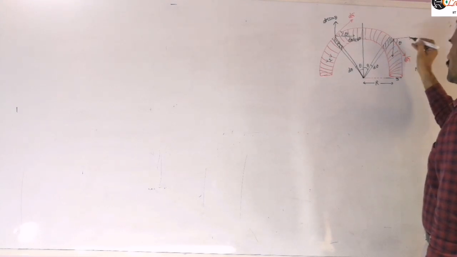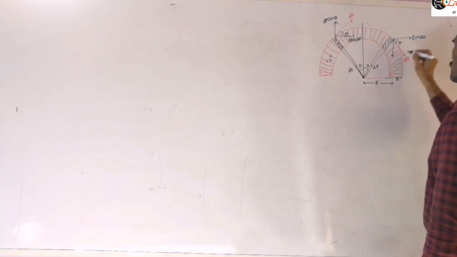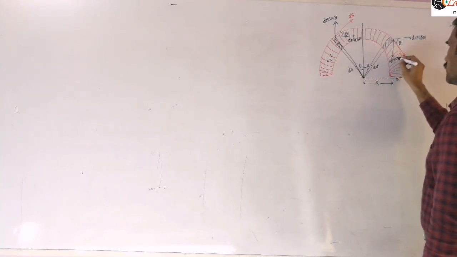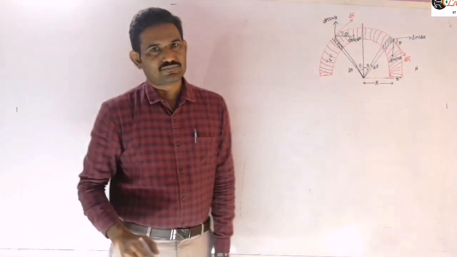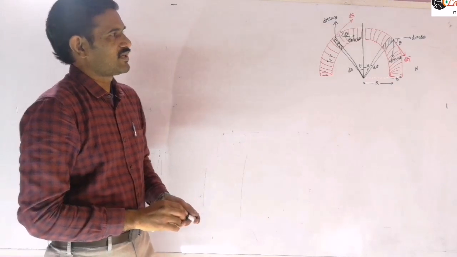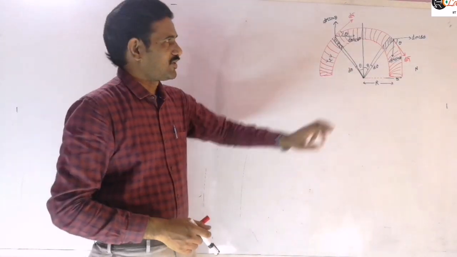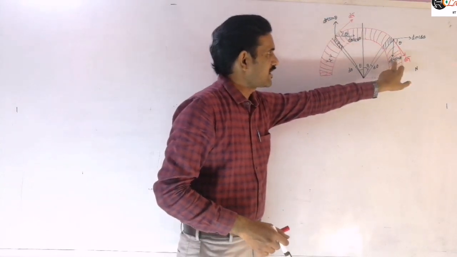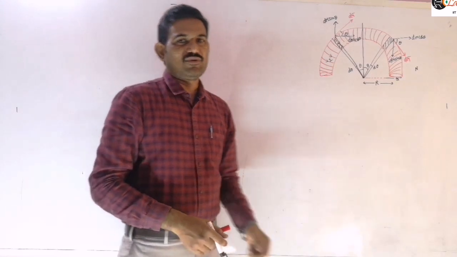So then this angle with the horizontal will be theta. So dm cos theta, and this will be dm sin theta, you will get. So the net magnetic moment is in which direction? The net magnetic moment is along horizontally towards the right. So this component and this component will be cancelled: dm sin theta vertically upwards, and here dm sin theta will be vertically downwards.